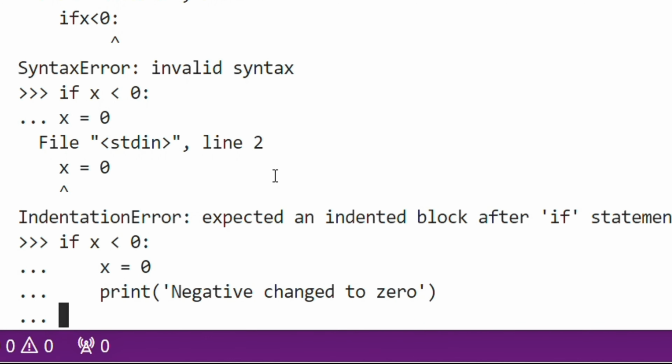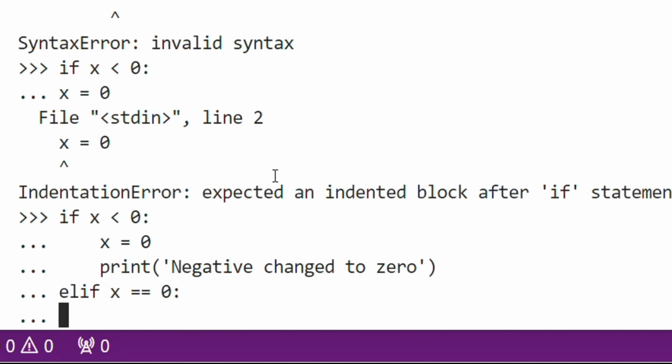And then you write the else if statement. Else if, just write elif, and then write x, equal to, and then 0, and a colon.